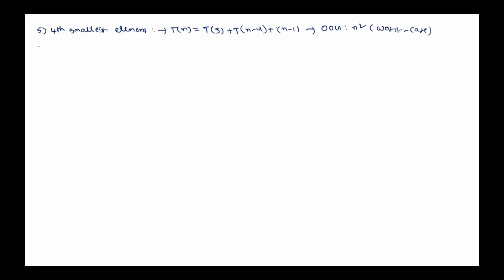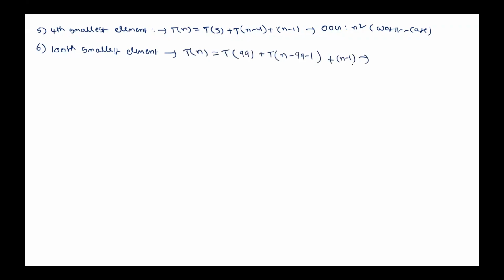Instead of this, if I choose the 100th smallest element, how many elements will be there on the left side? 99. So T of n will be T of 99 plus T of n minus 1 minus 99, plus n minus 1.